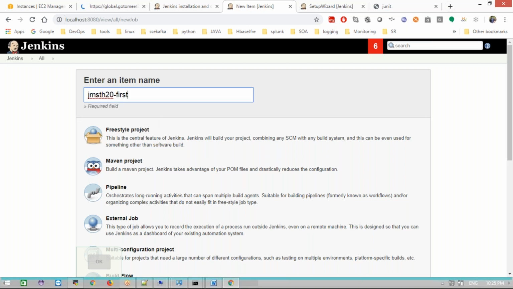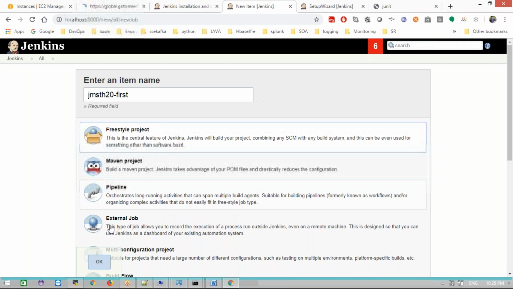Okay, JMS TH 20 and the first project freestyle, and then click OK. Now it will go for the configuration of our job. There are a lot of steps we need to add at the job level. It will redirect to one page, and that page has all the remaining configuration about our job.